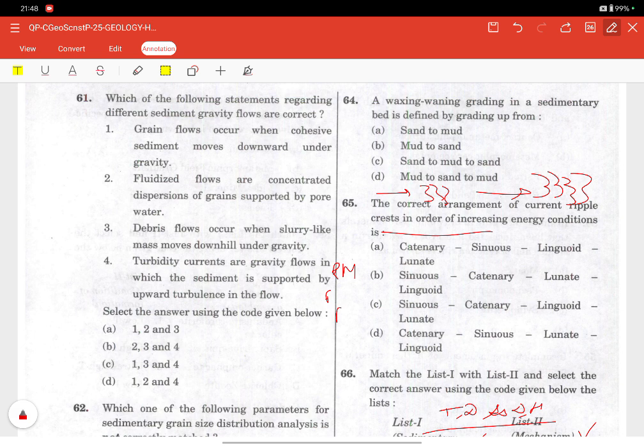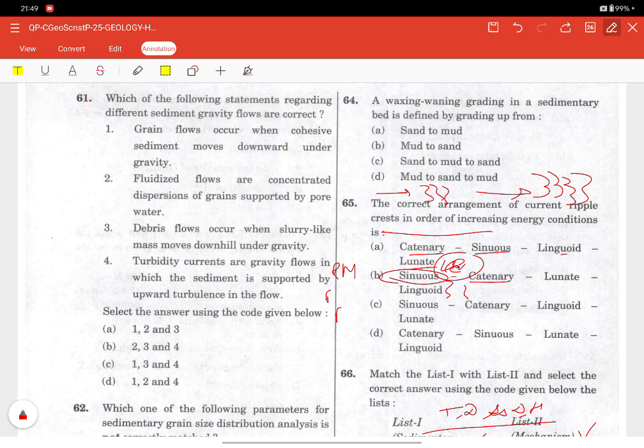Let me tell you. We have sinuous, quaternary, linguoid, and lunate. So there is this order. Sinuous has the lowest energy. They are highly irregular, formed by fluctuating currents, weak and poorly organized flow, and are typical of very low energy, shallow subaqueous settings. Crest instability reflects insufficient energy to organize sediments.